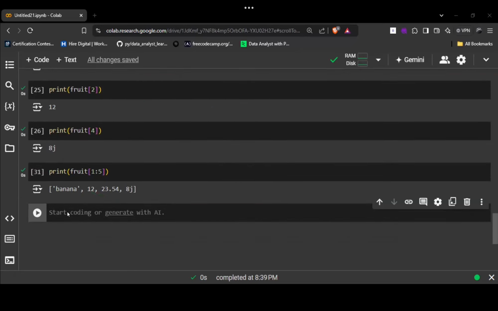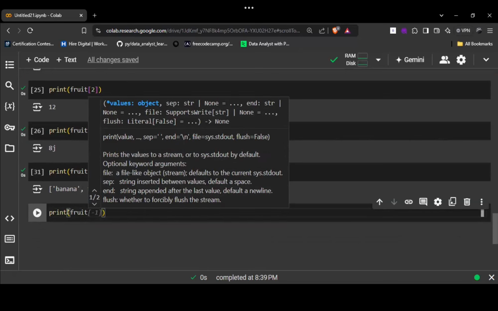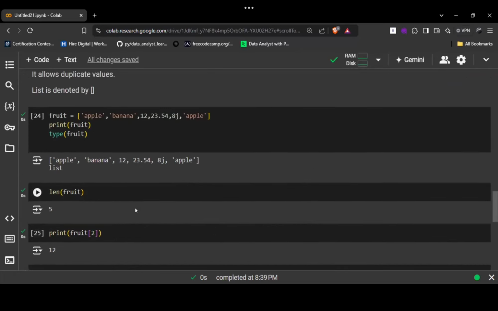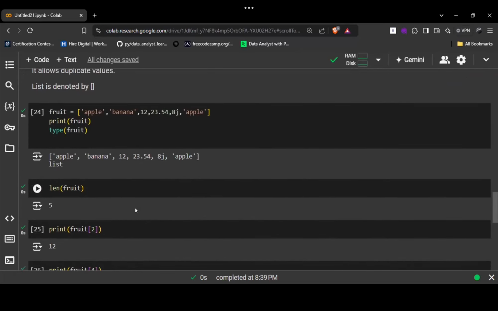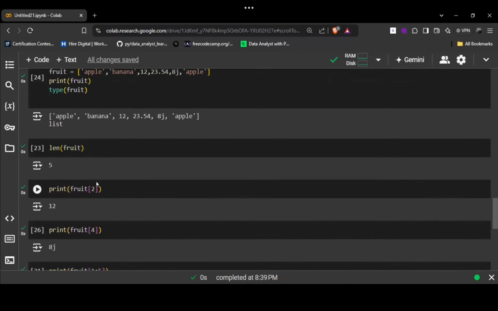As we have seen positive indexing, now we'll see negative indexing. Print, let's say fruit. I'm writing -1. So what will be the output if I'm writing -1? What will it print? Or leave it. I'm writing -3. So what will it return if I'm writing -3?